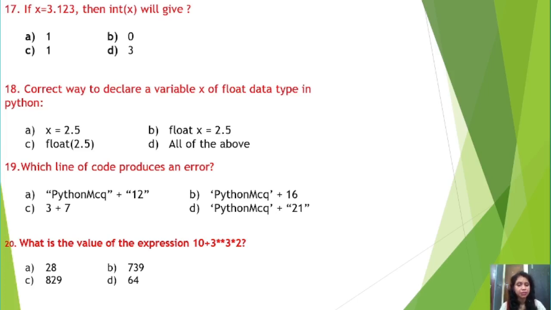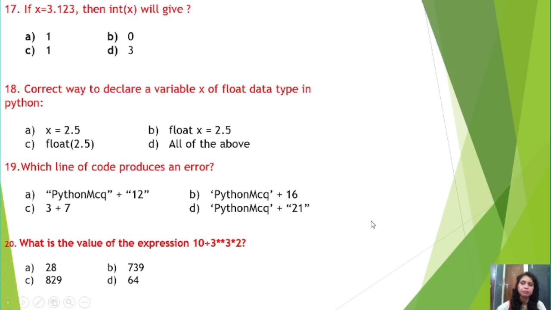Similarly, option B says Python MCQ, that is a string, plus 16, an integer. No, you cannot add a string and an integer. So, option B is wrong. 3 plus 7, both are integers, so it is valid. The answer is 10. D option, Python MCQ plus 21, but double quotes and single quotes we have used, so both are strings, so that is the joining operator. So, here option B is not correct, right, students.